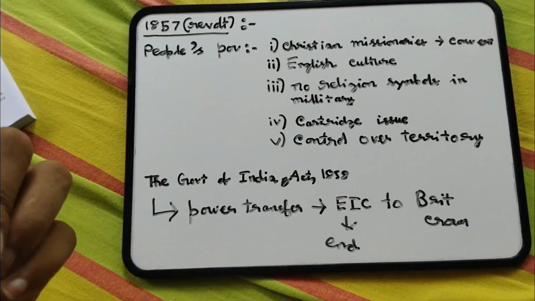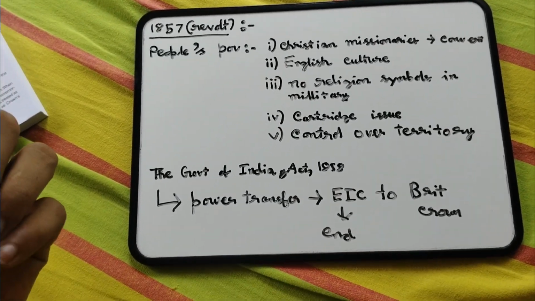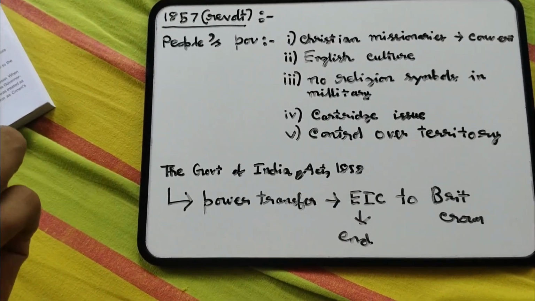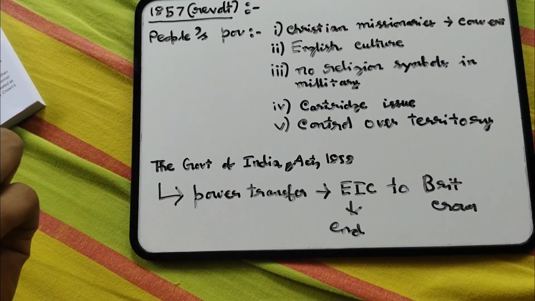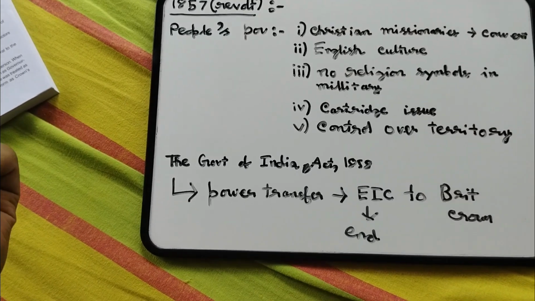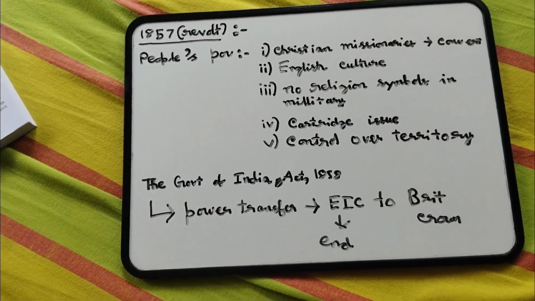Also, there was a lot going on regarding the military. First of all, people were not allowed to keep a beard. Any religious symbol, like a bala or a pugree, was not allowed in the army, those kinds of things.